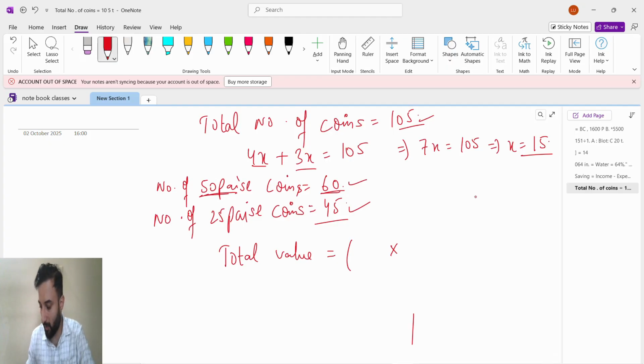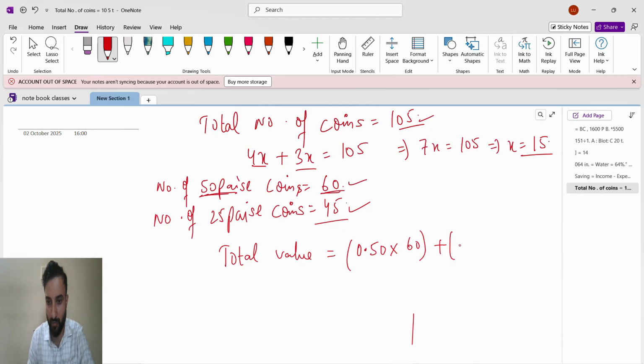So 50 paise means what? 50 divided by 100, it will convert into rupees. So 50 paise coins are 60, plus 25 paise coins. 25 paise converted into rupees is 0.25. So 25 paise coins are 45. So we multiply 0.50 into 60, we get 30. So 50 paise coins will be 30 rupees.